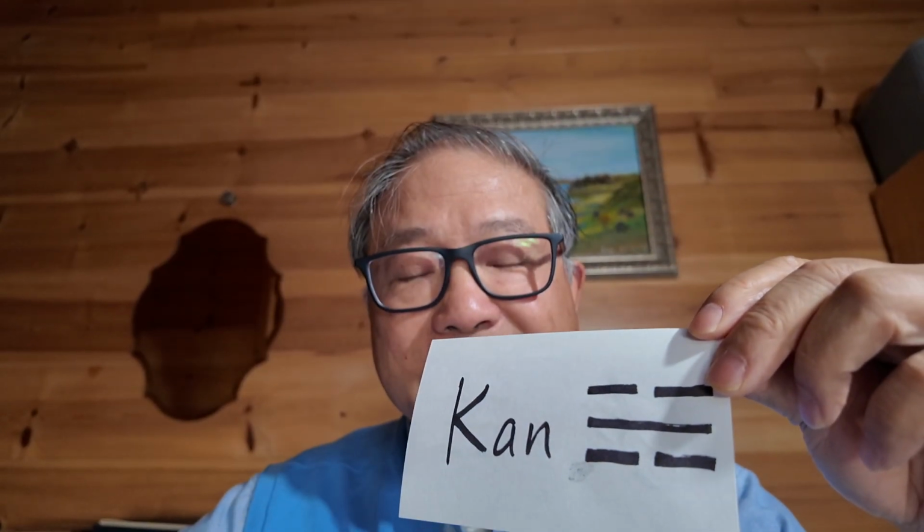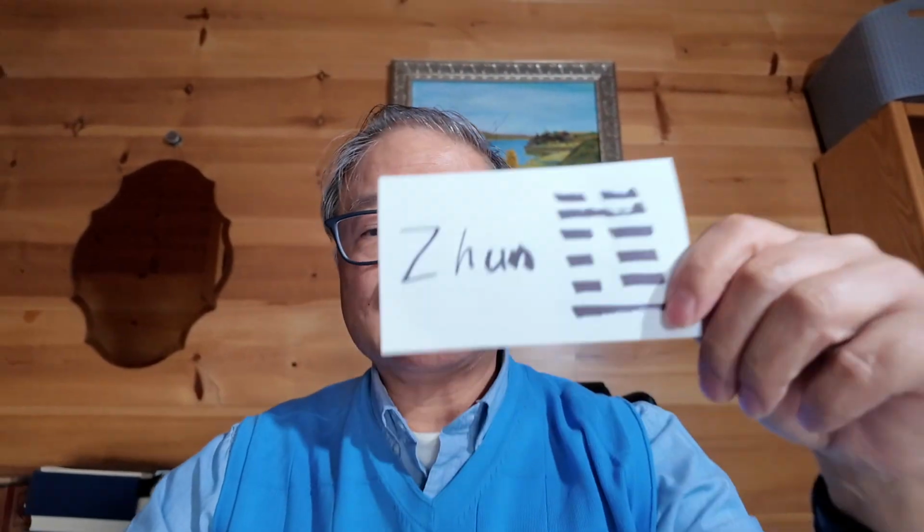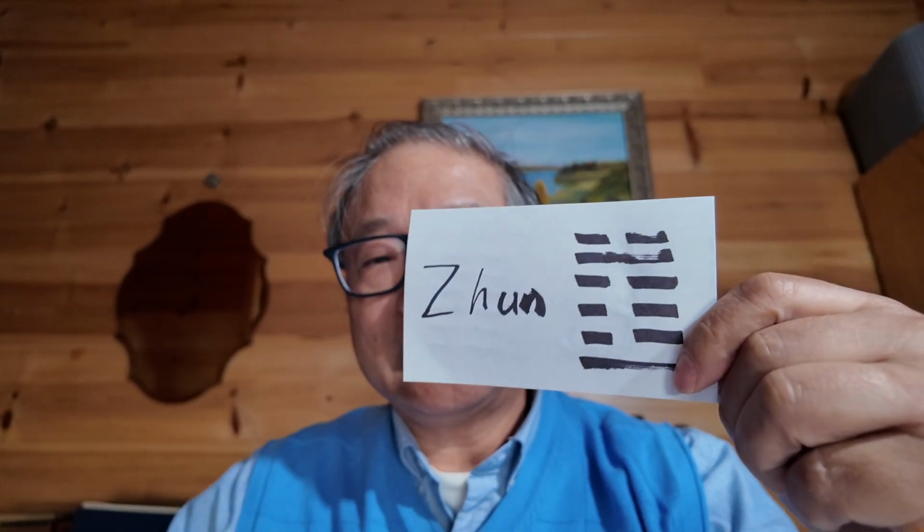The image of ZHUN is thunder. The upper trigram with a yang line in the middle of 2 yin lines is called Kan. The image of Kan is clouds, rain, water. Put them together, the image of ZHUN is the thunder in the clouds.